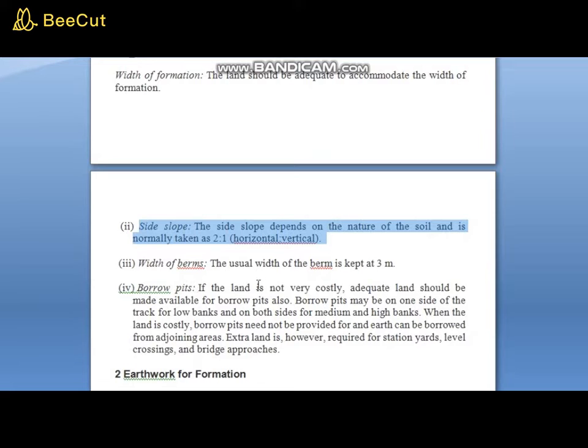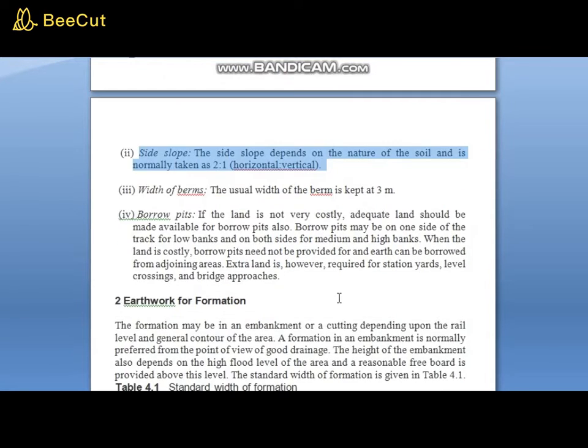Width of berm. The usual width of berm is kept at 3 meters. Borrow pits. If the land is not very costly, adequate land should be made available for borrow pits. Also, borrow pits may be on one side of the track for low banks and on both sides for medium and high banks.